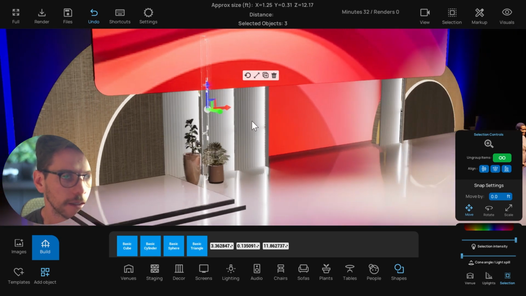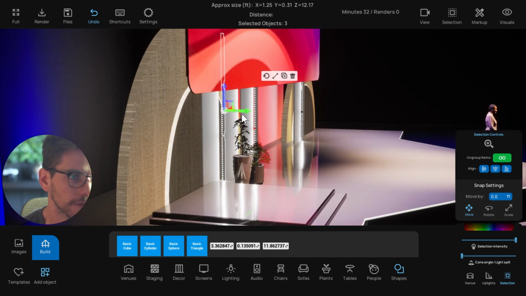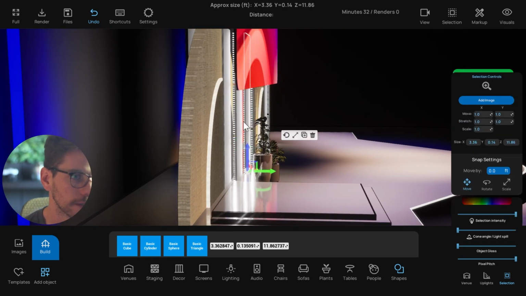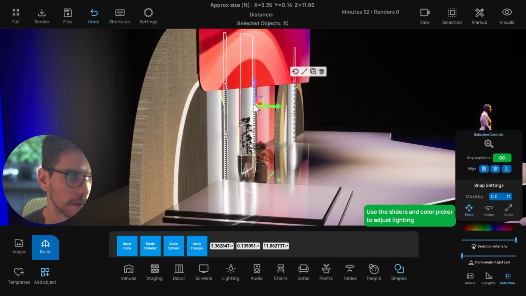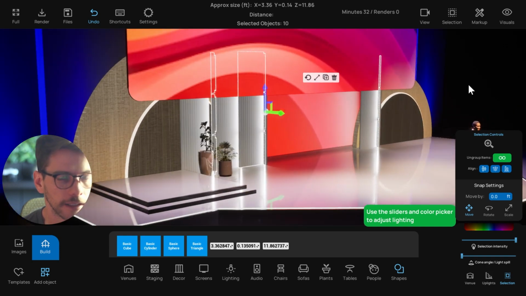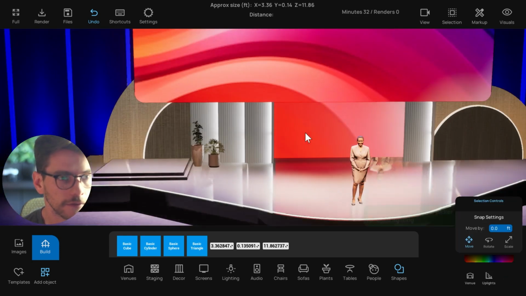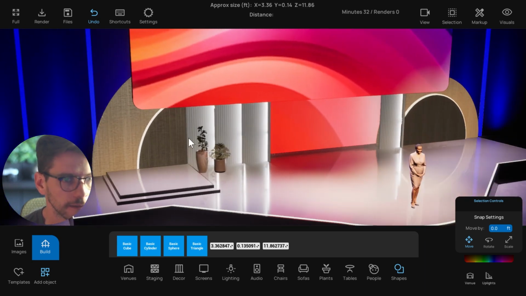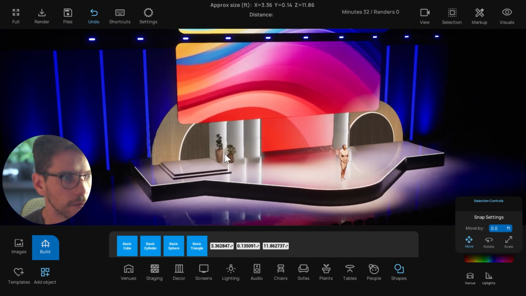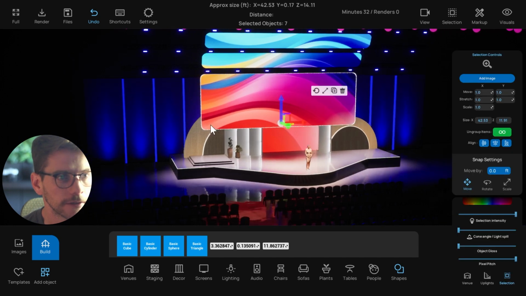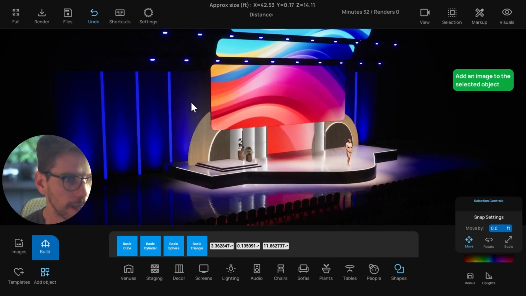And now if I select any of them, if I wanted to select these ones back here, I can select them, and then I can change the color or the intensity of those lights. And then I just staggered them. Cool, so that's how that worked. And then I'll get to the screens here in a second, and I'll show you that.